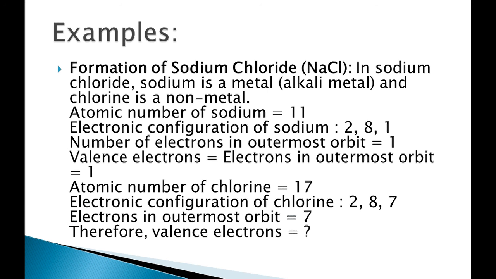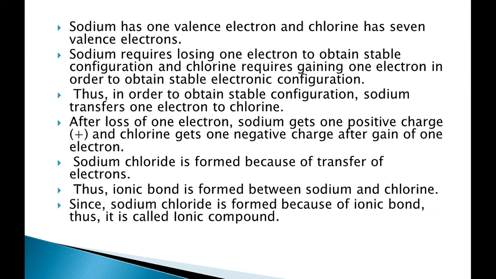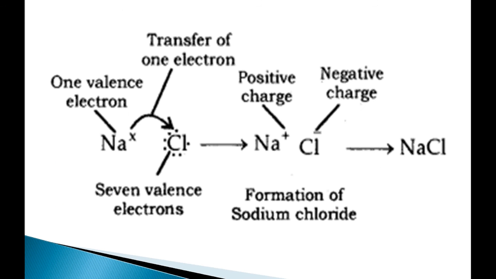Now we all know that sodium has atomic number 11, and when we write the electronic configuration we get 2, 8, 1, and the outermost shell contains 1 electron. Similarly, the electronic configuration of chlorine, atomic number 17, is 2, 8, 7, and it needs 1 electron to attain the noble gas configuration. So basically, in the outermost shell it has 7 electrons. Now we will see what will happen over here.